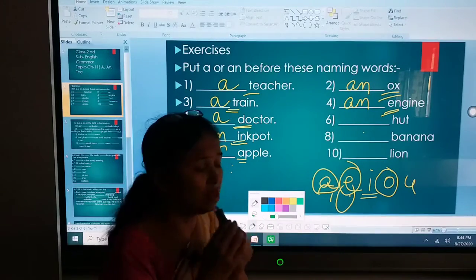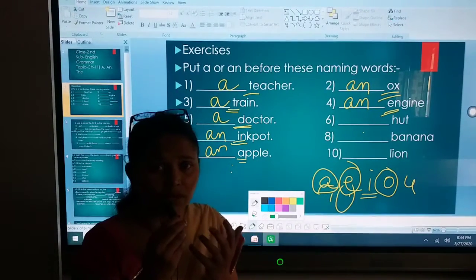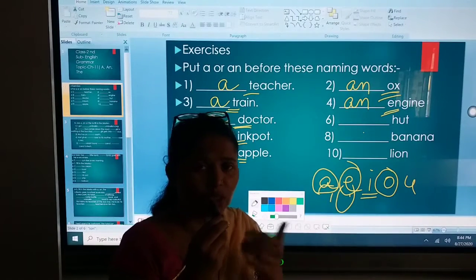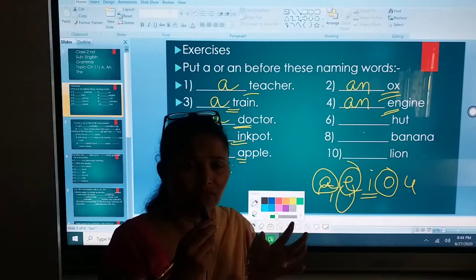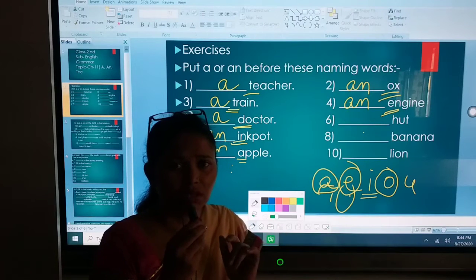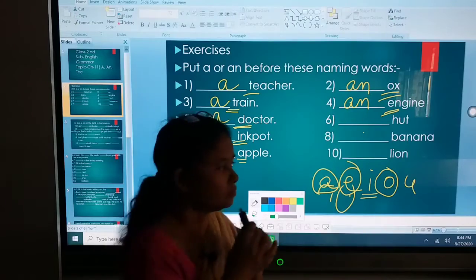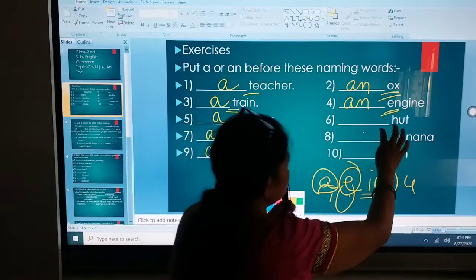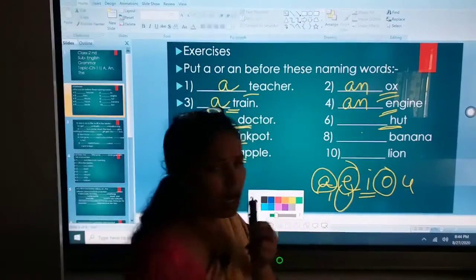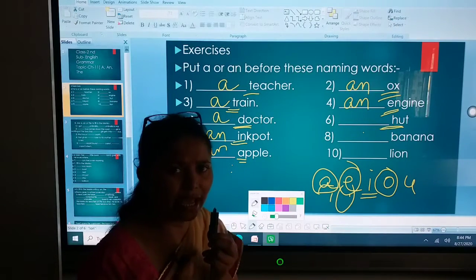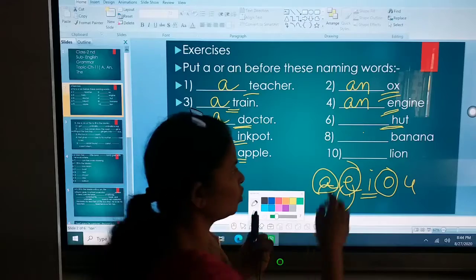Okay. If the sound also begins with A, E, I, O, U, then also we add an. If the sound begins with a consonant, then we add a to it. Now next is hut. Now here hut begins with the letter H, and H is your consonant.